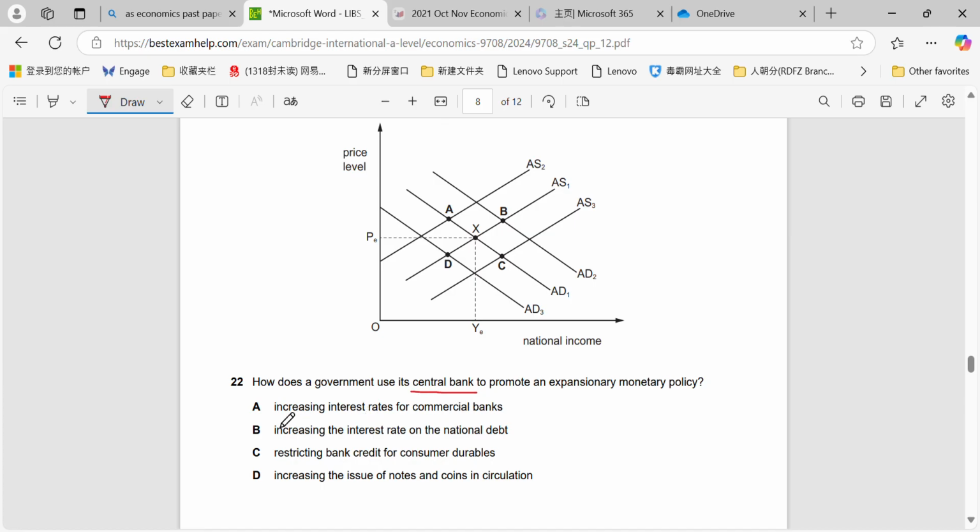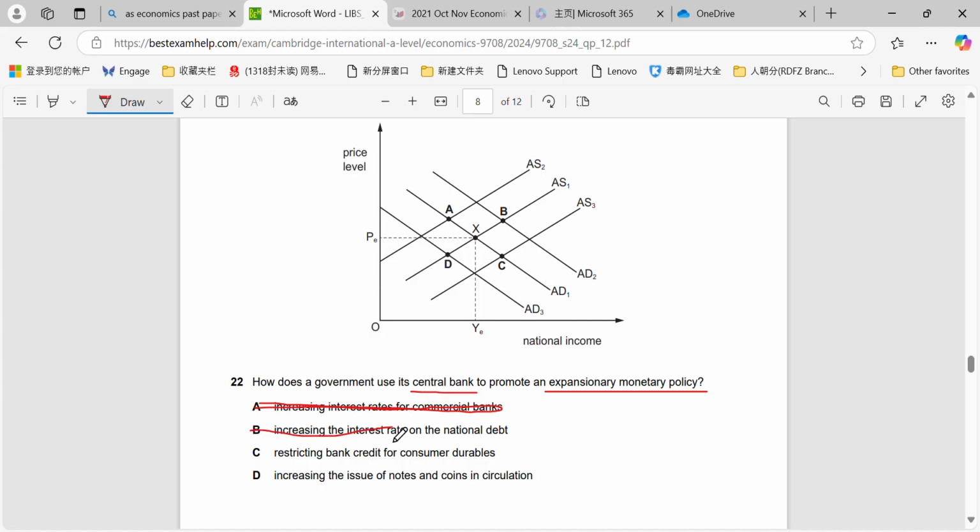Now, increasing interest rates for commercial banks. Okay, they have a role in the interest rates, but they don't actually increase the rates for the commercial banks, right? They're more of a regulator for those commercial banks, and they'll offer advice on what the interest rate changes should be based on what the government will tell them to do and what expansionary policy they're trying to follow. But remember that they don't actually lend to the commercial banks. They offer advice on changes for the interest rates, and therefore the commercial bank will change the interest rates for consumers that are actually borrowing from them.